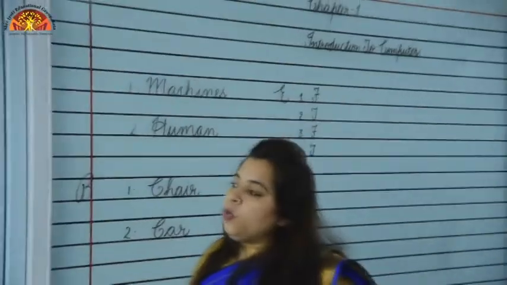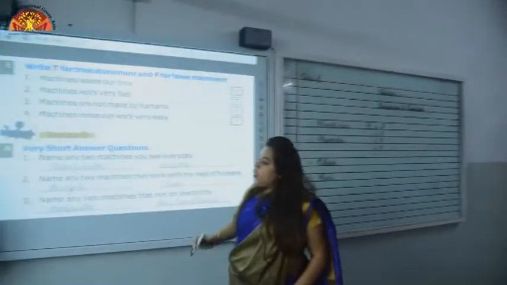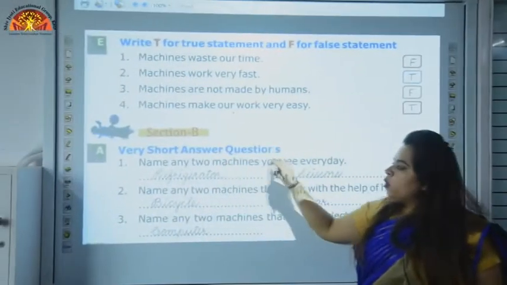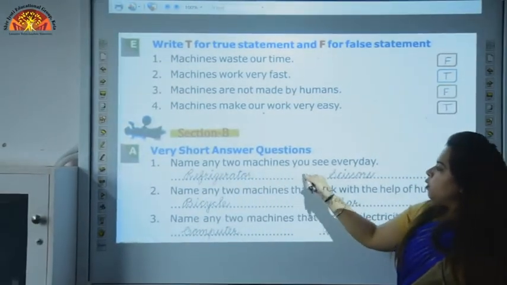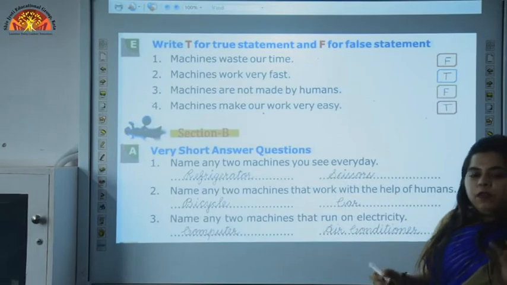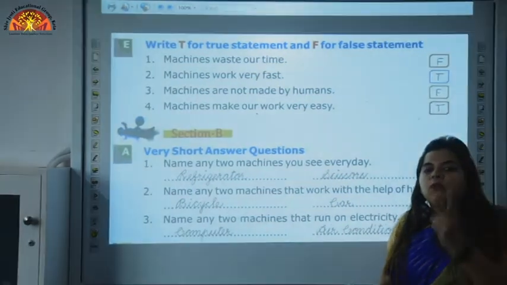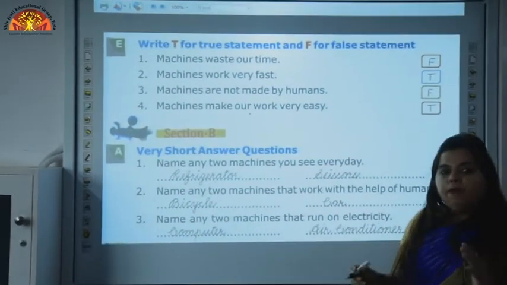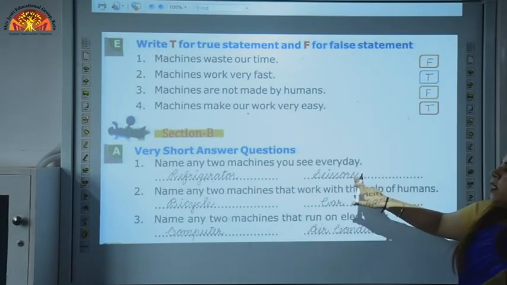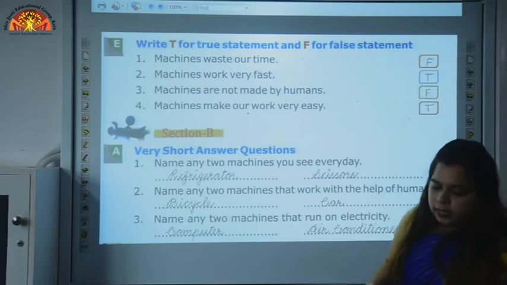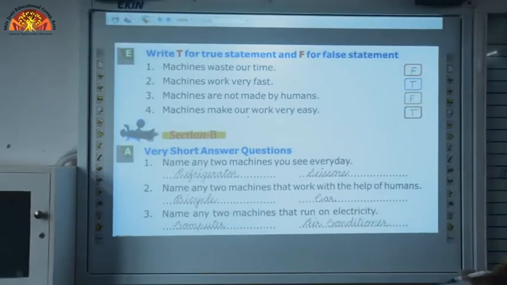Now, let's switch to section B. Very short answer questions. Now, name any 2 machines you see every day. We have to write any 2 machines which we see every day. First is refrigerator, second is scissors. Now, let's write the spelling of refrigerator and scissors.